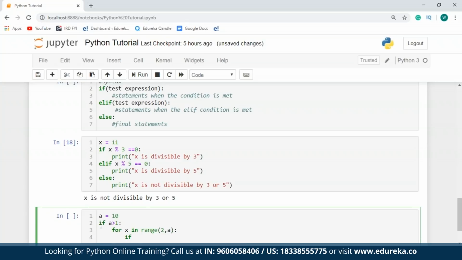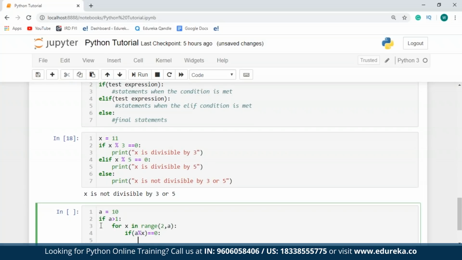I will check if a mod x is equal to 0 or not. In case a mod x, which means a divided by x, here the value of x is going to start from 2 and it will go on till 10 without including 10. So the values of x will start from 2 and go on till 9. In case 10 is divisible by any number present between 2 and 9, then a is not a prime number.